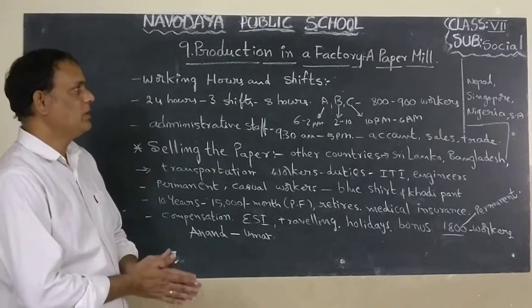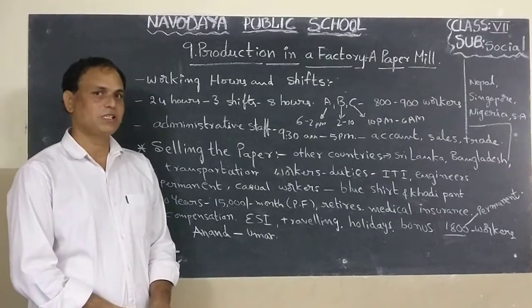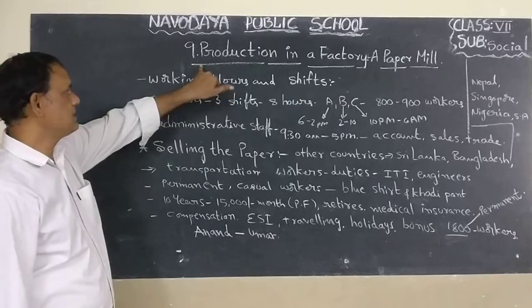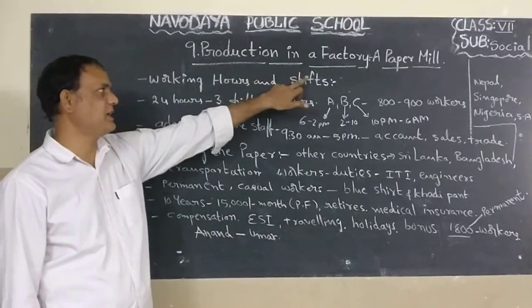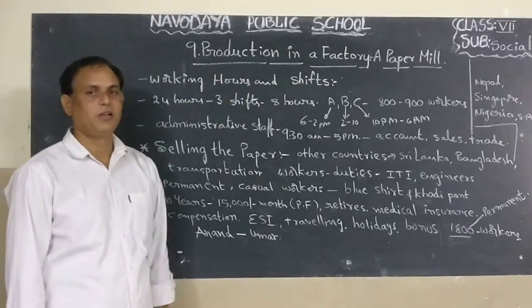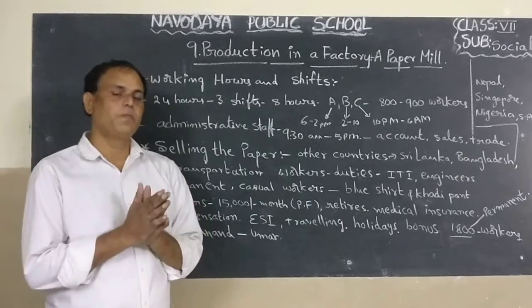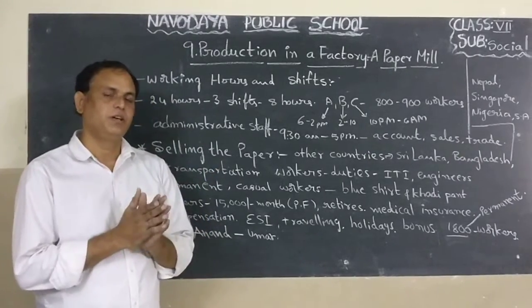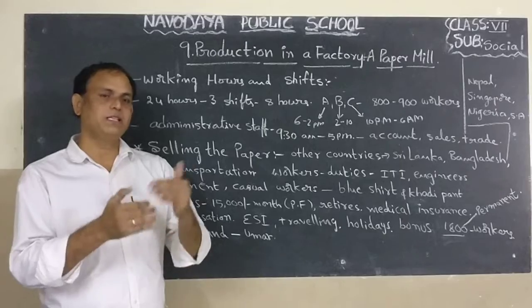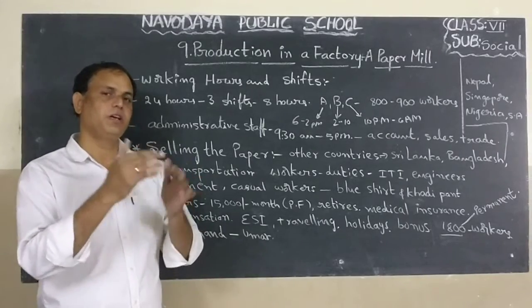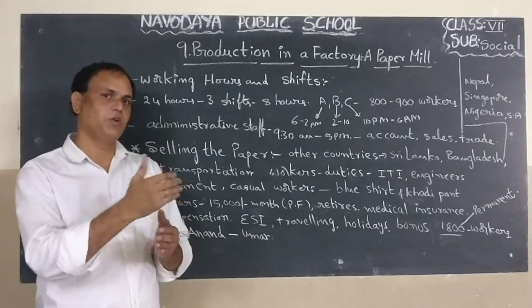Good morning children. Now this is 7th class social studies, 9th lesson, production in a factory, a paper mill. Children, in the previous lesson also we discussed many points in this lesson. So what are the stages of making paper in the paper mill? How are the workers doing it?